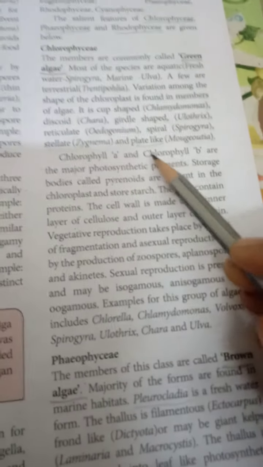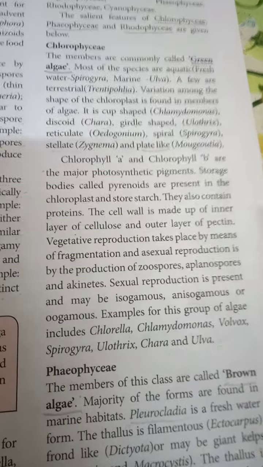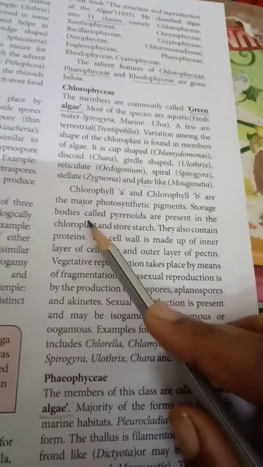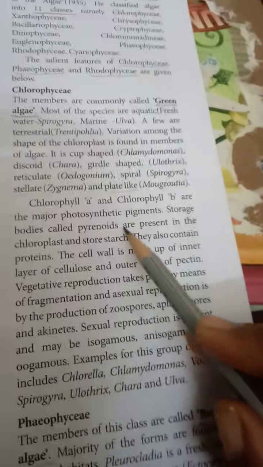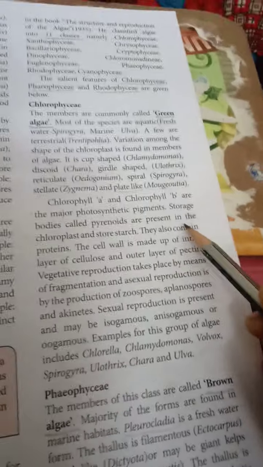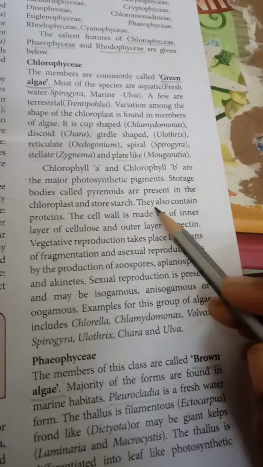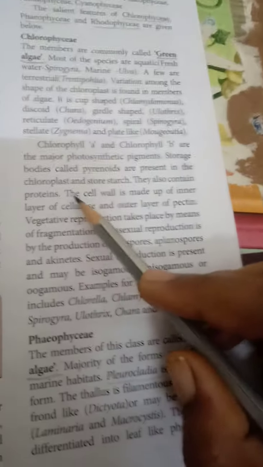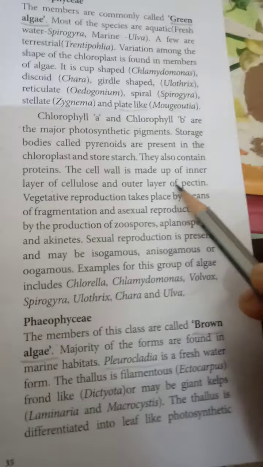Chlorophyll A and chlorophyll B are the major photosynthetic pigments. Storage bodies called pyrenoids are present in the chloroplast and store starch. They also contain protein. The cell wall is made up of an inner layer of cellulose and an outer layer of